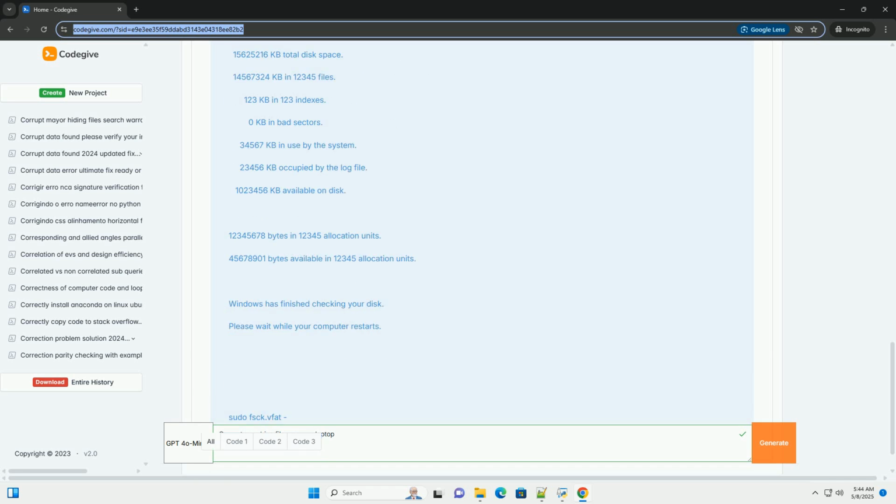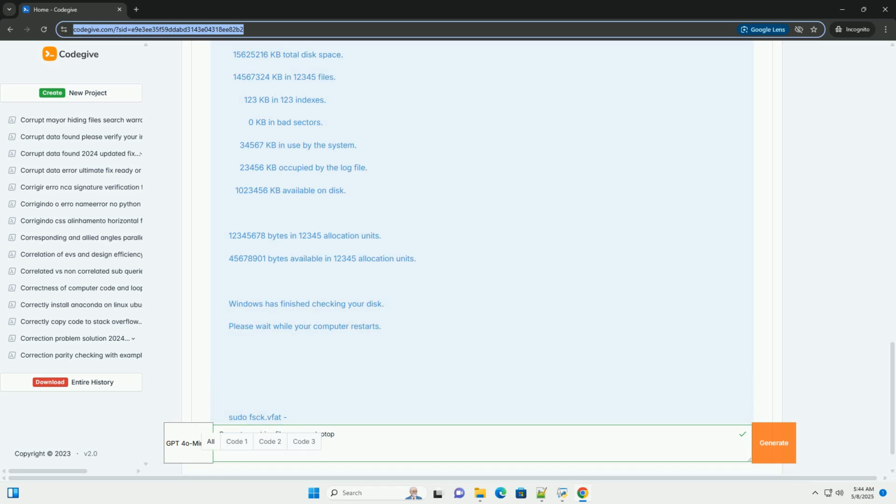Step 4, Data recovery software. If file system repair doesn't work, or if the drive is severely corrupted, data recovery software is your best bet. These tools scan the drive at a sector level, looking for file signatures and reconstructing files even if the file system is damaged.